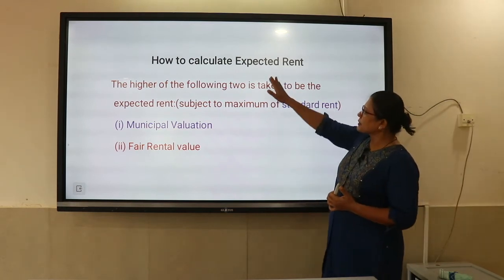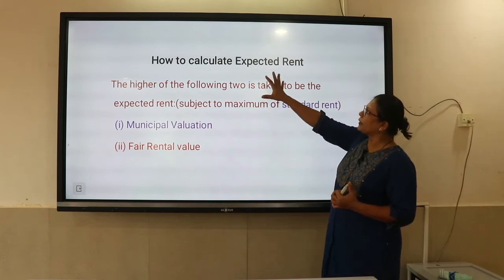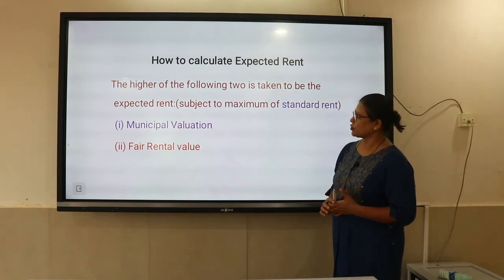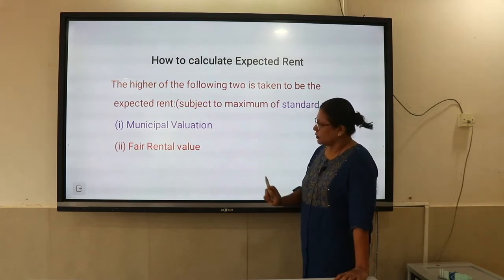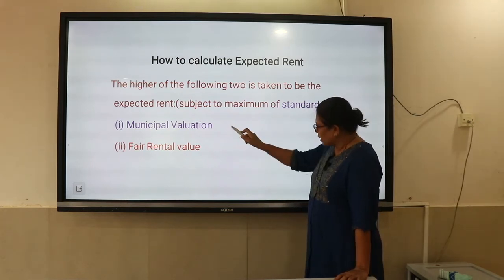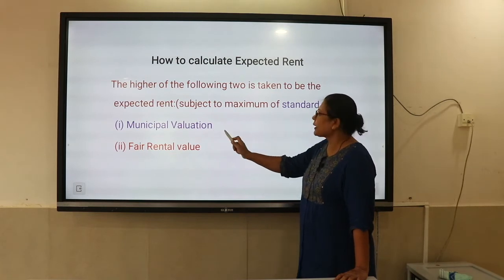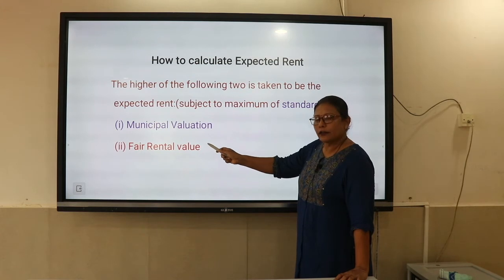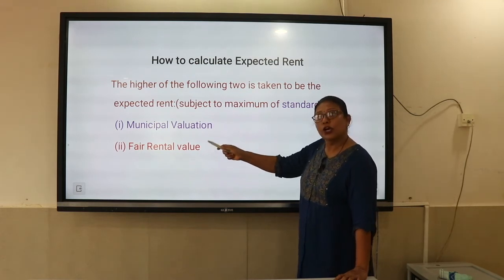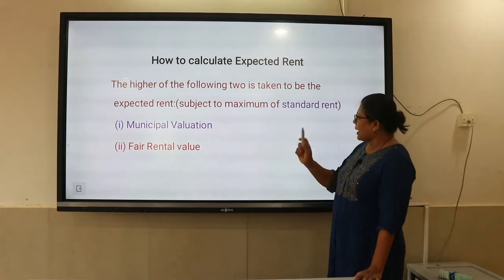Now, let us see again the steps of how to calculate the reasonably expected rent. What are they saying? They are telling you to take first the municipal valuation, then take the fair rental value, compare both of these and take the higher figure out of this. Municipal valuation and fair rental value, whichever is higher, you take that value and you compare.